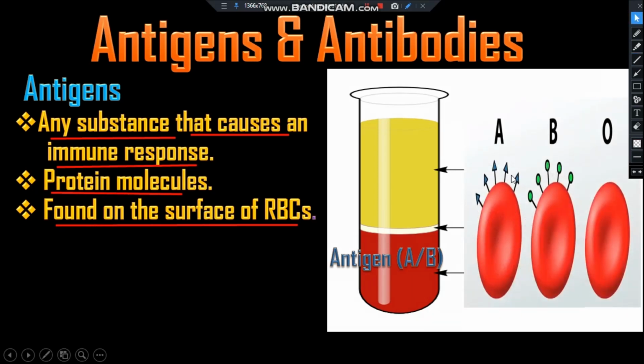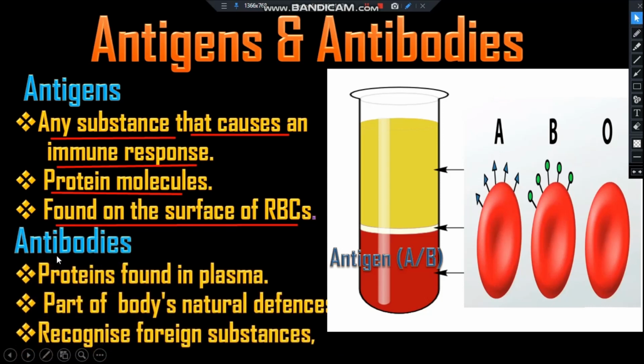Here on the surface of the RBC, A antigen is present, so this blood group is A, and here B antigen is present on the surface of the RBC, so this is the B blood group. And here on the surface of the RBC no antigen is present, so this blood group is the O blood group. And on the other hand, antibodies. Antibodies are always found in the plasma.